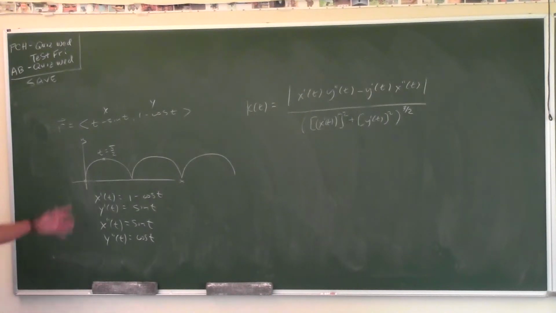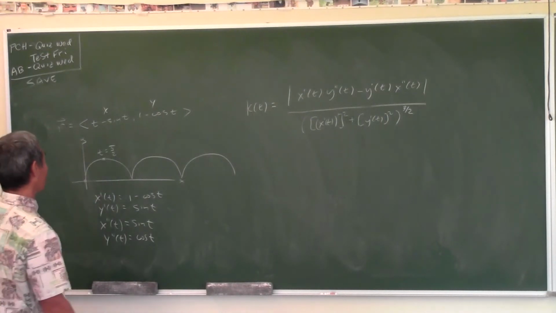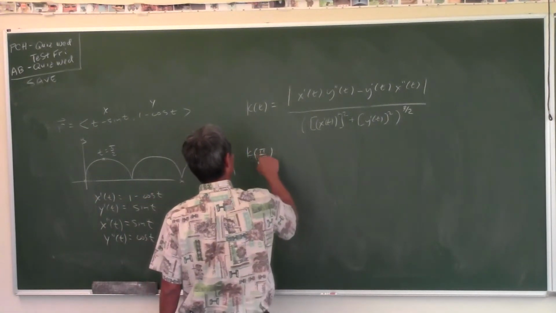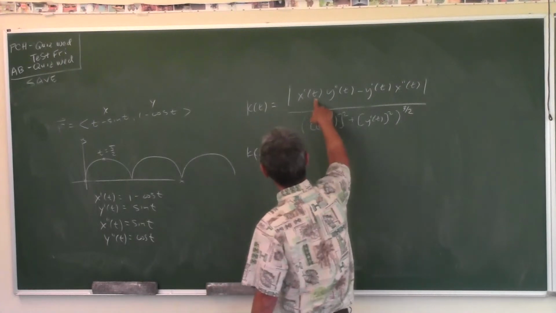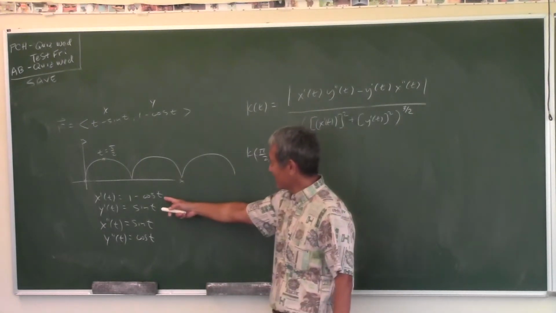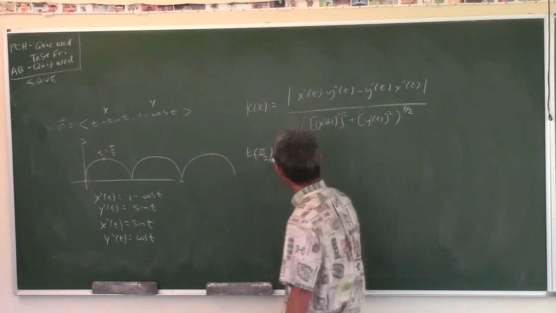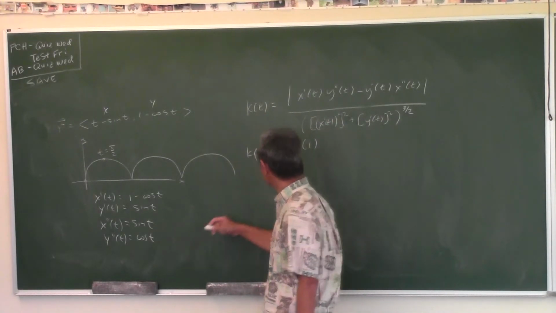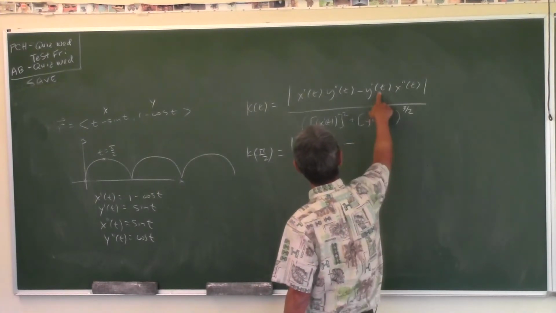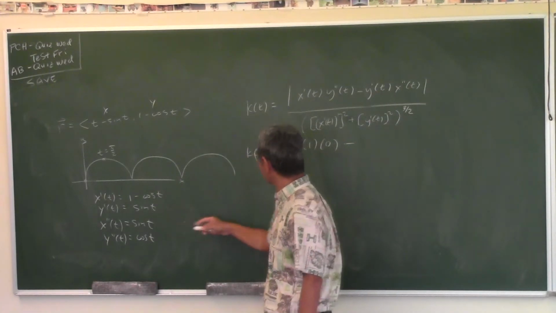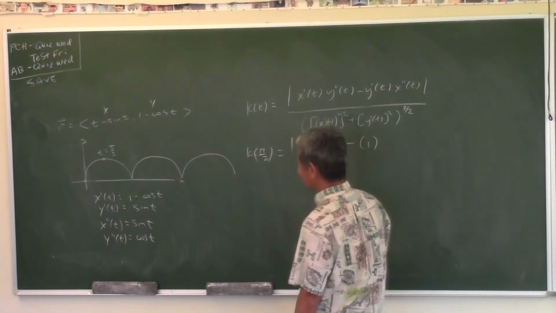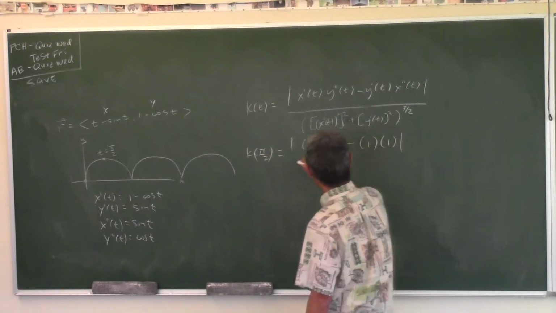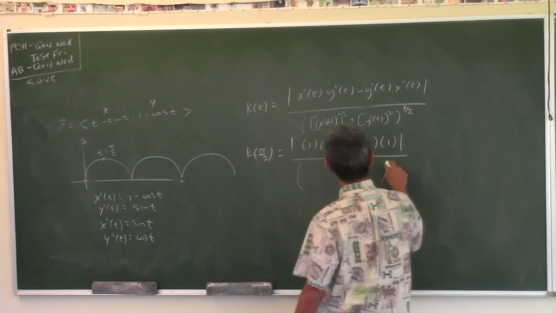Yeah, we did. Okay, all we gotta do is plug in. So when t is pi over 2, we get the absolute value. Okay, x prime of pi over 2. Look at x prime. Plug pi over 2 into this, what do you get? 1. Y double prime. Plug pi over 2 into that. 0. Oh, that's nonsense. Plug in y prime. Plug pi over 2 into that. 1. X double prime. Plug pi over 2 into that. You get 1. All over this to the 3/2 power.